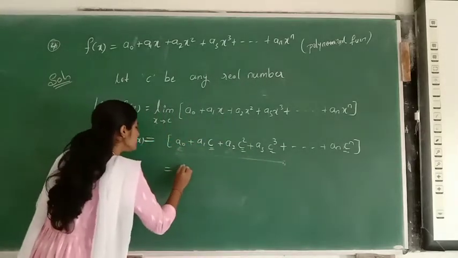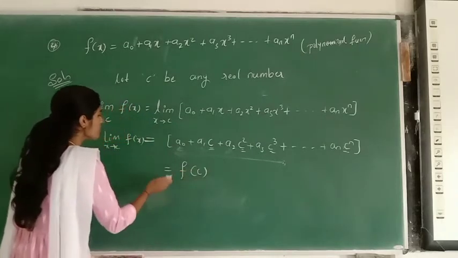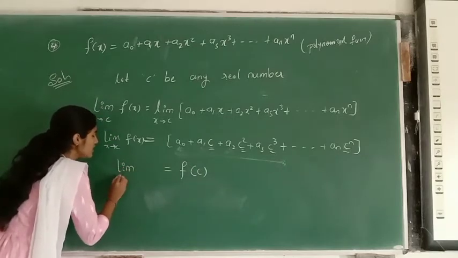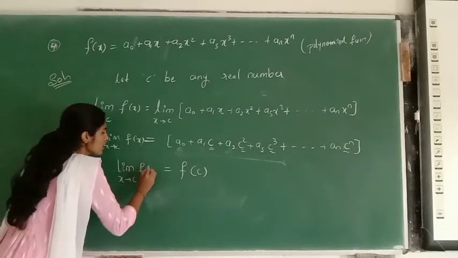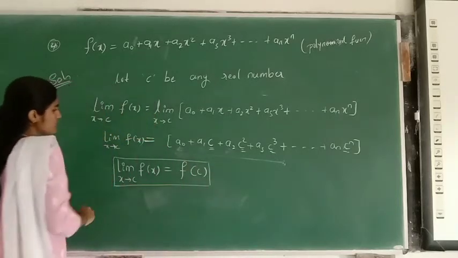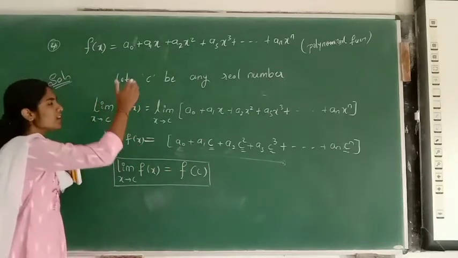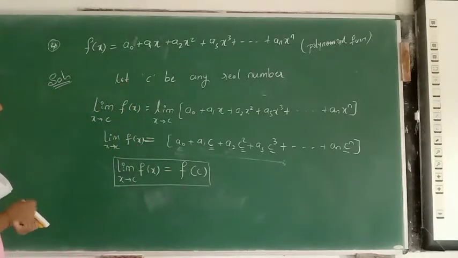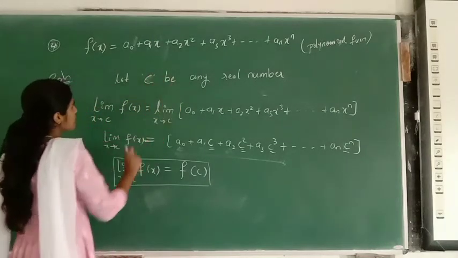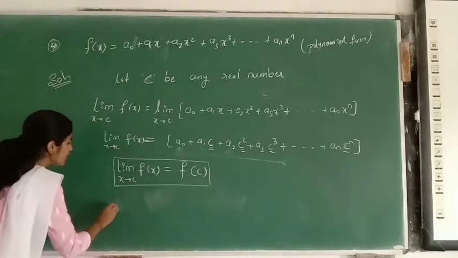See, that is the value of the function. f of c is our value of the function. The value of the function is equal to the limit of the function, that is, limit x tends to c f of x is equal to f of c. So the limit of the function is equal to the value of the function. Then I can say that the polynomial function is continuous at x is equal to c, that is at any real number. So therefore polynomial function is a continuous function.